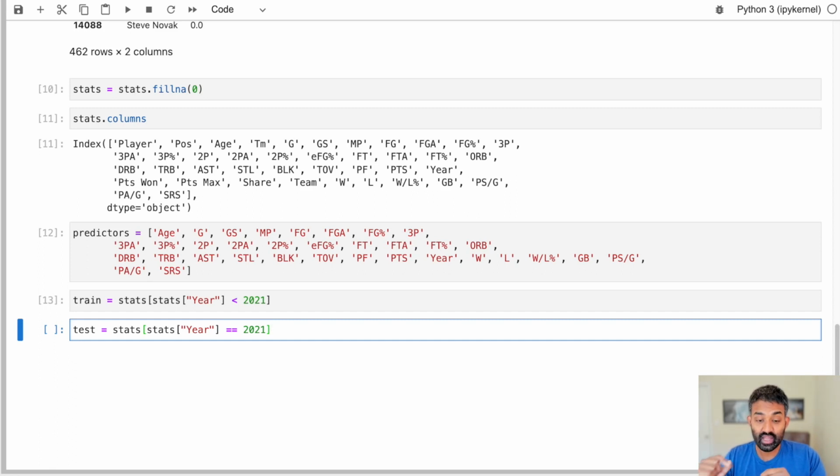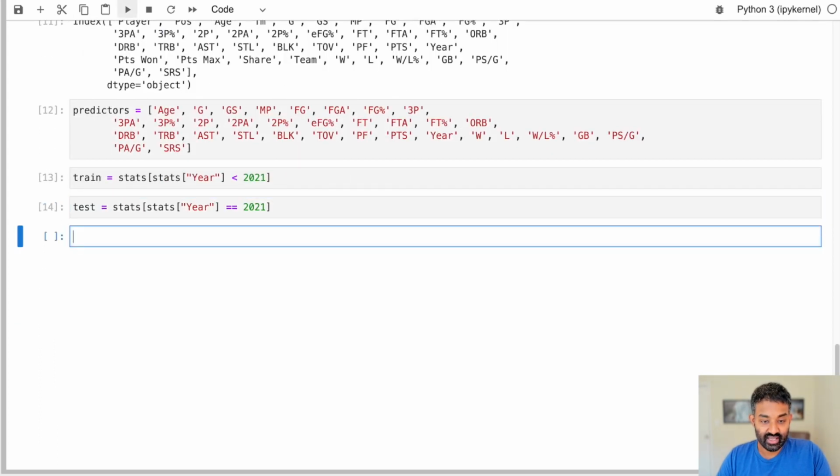That's so important. And when you have time series data, be really, really careful not to use data from after your test set when you're training the algorithm and making predictions. Really, really easy to cause that issue. And if you do, you'll overfit. And what that means is your algorithm will look awesome when you're testing it, look incredible. And then when you go to actually use it, it'll turn out that the algorithm doesn't work at all. And you do not want to find out at that point that the algorithm doesn't work. You want to find it out when you're testing your algorithm. All right, so let's keep going.